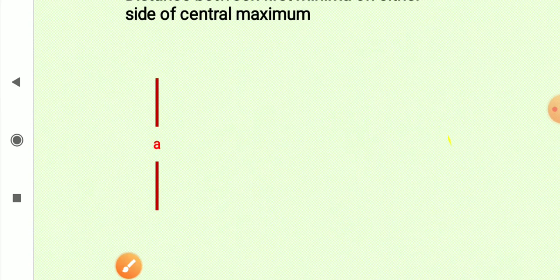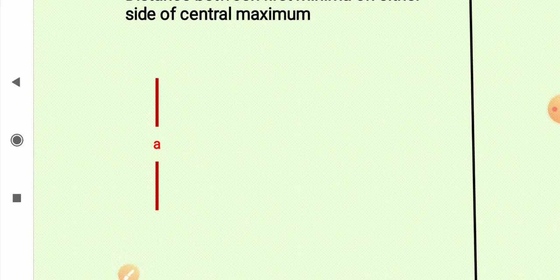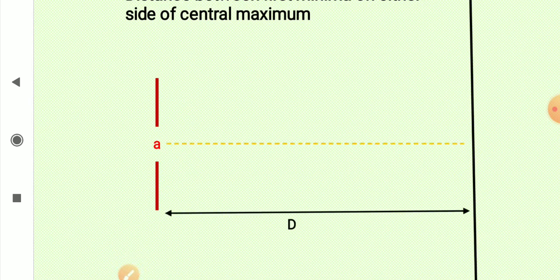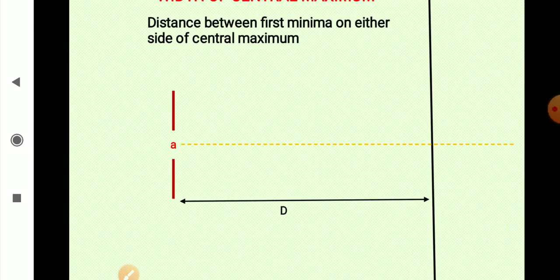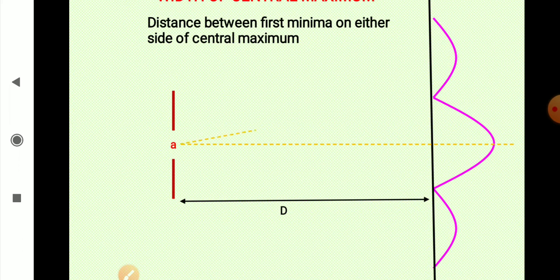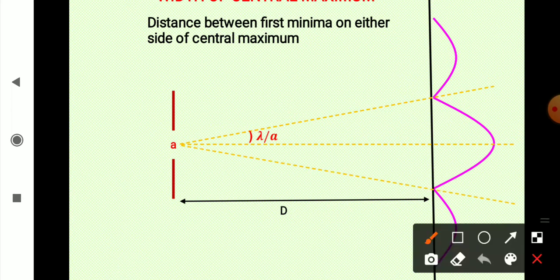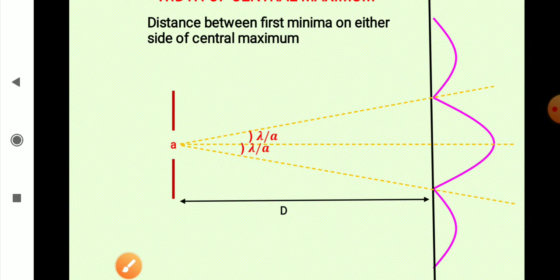So if you have the slit A and the screen, the distance between the screen and the slit is D, and the central maximum is formed here. Now the angular position of the first minima on either side is lambda upon A, above and below.